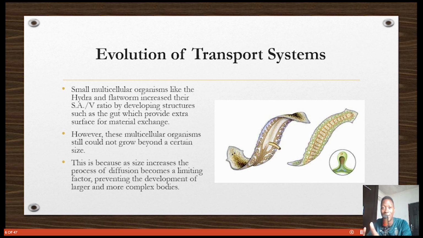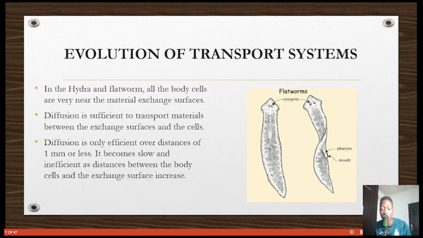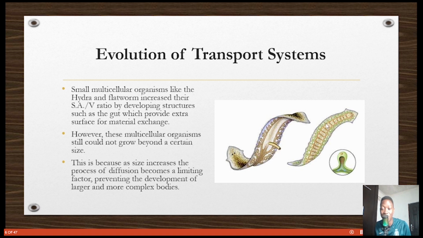Unlike the amoeba, where it is just the cell membrane, now you have a gut that lines the body. So you see plenty of surface. And this is it in the picture. Plenty of surface area so that it can provide extra surface for material exchange.